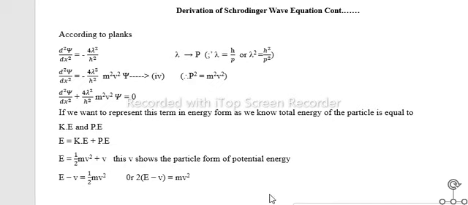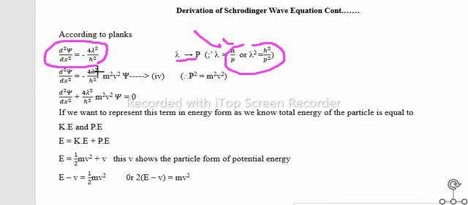Replacing lambda by p, since lambda is equal to h upon p, by squaring both sides we get lambda square is equal to h square upon p square.